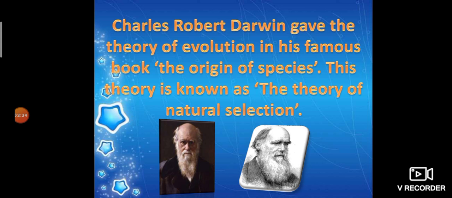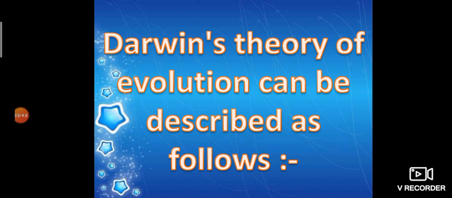Darwin's theory of evolution can be applied for both plants as well as animals. So now we will discuss how Darwin's theory of evolution, or the theory of natural selection, can be described.